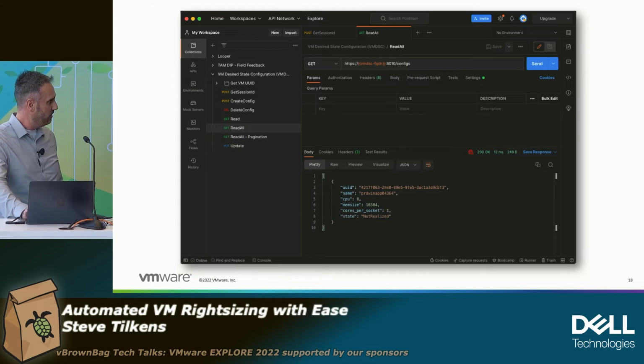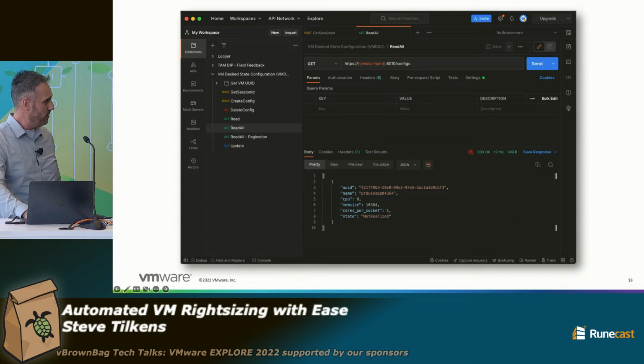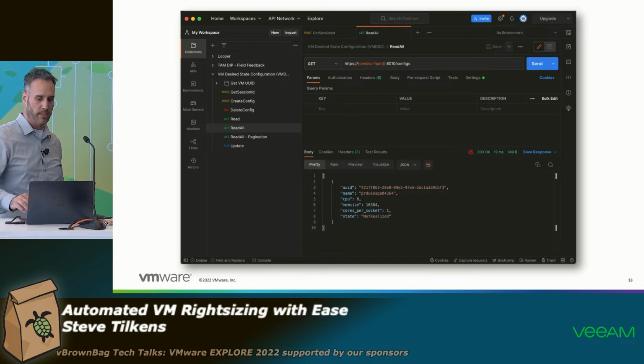Where's my mouse? Maybe I have a pointer. I don't know. There it is. OK. So you can see here is the VM UUID. Here's the name of it. Here's the pending config, so 8 CPU, 16 gigs of memory, 1 core per socket. And then there's a state here which says not realized, which means it's basically waiting for it to reboot, right?